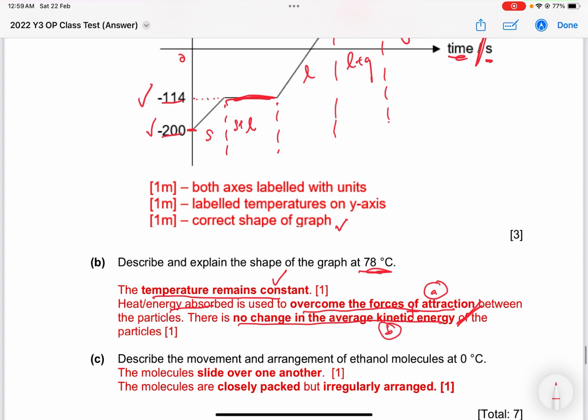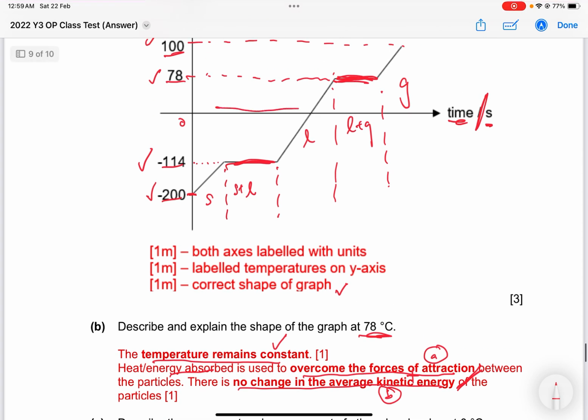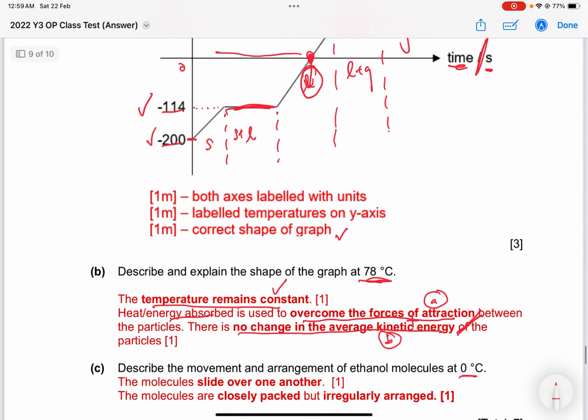Next, describe the movement and arrangement of ethanol at 0 degrees Celsius. So at 0 degrees Celsius here, you know that the substance is a liquid. So I just describe liquid. So this is the movement: slide over one another. Closely packed and irregularly arranged.